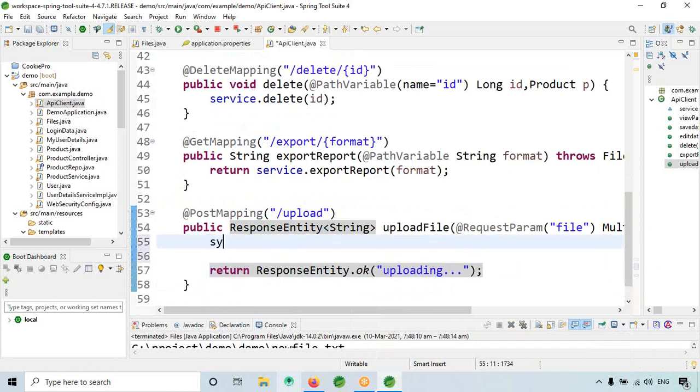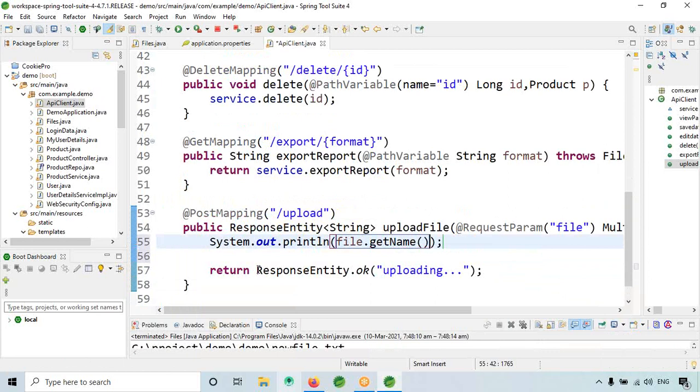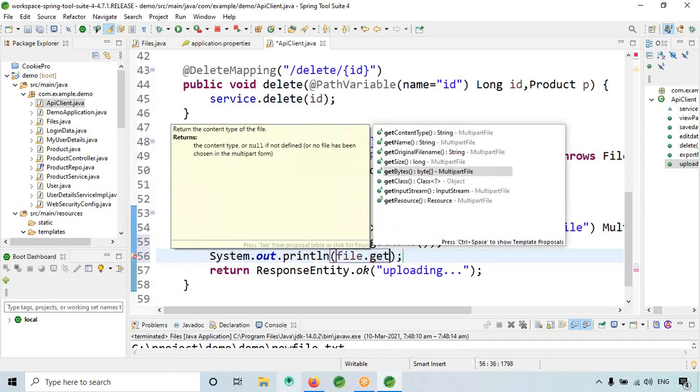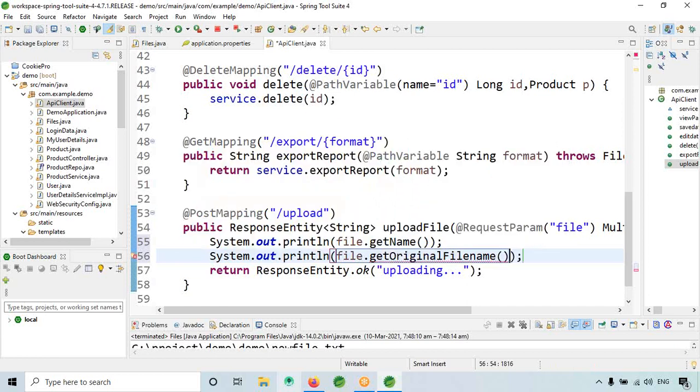Now what I will do is I will just print something. Okay, so like file dot getName, like this, file dot getOriginalFilename, original file name.